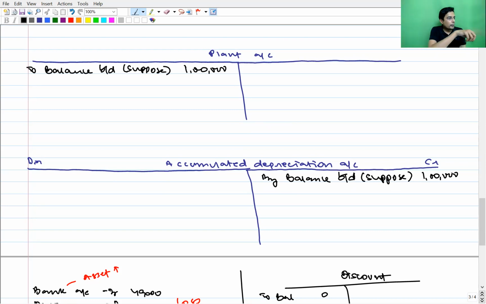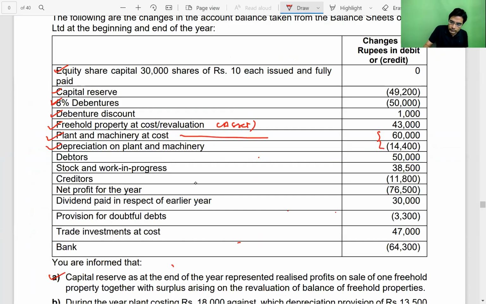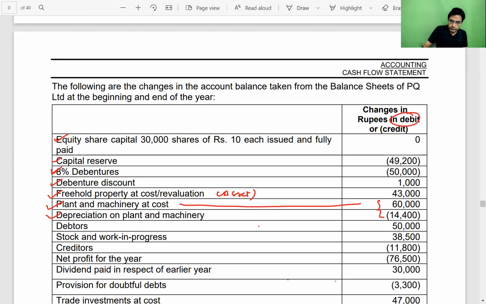That is what you have to ensure. In case of the plant account, they are telling 60,000 is the change and it is a debit change. Plant is an asset, and if the change is a debit change, it means the balance in the plant account has increased.